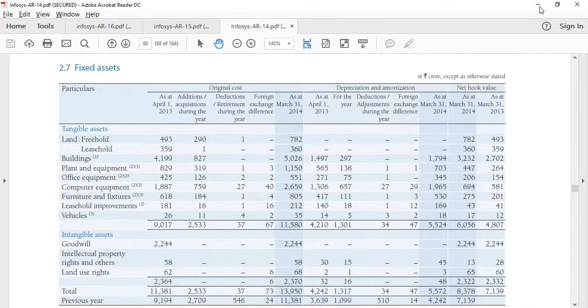And the data is available for this year and the previous year. That's 11580, the total of tangible assets. The data for 2013 is available here. That's 9017, the tangible assets. Intangible assets are 2364.